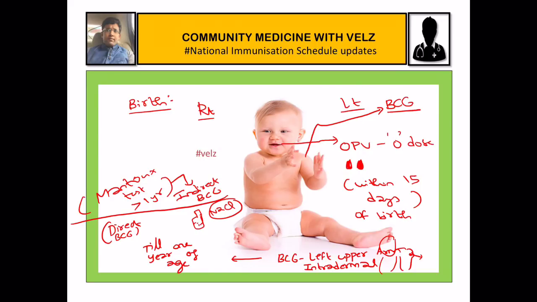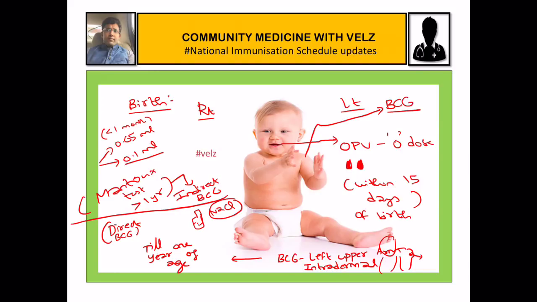Then what is the dose of BCG? There are 2 doses, 0.05 ml or 0.1 ml. If the child is less than 1 month, as when we are giving at birth, it is 0.05 ml. If you have missed it at birth and are giving after 1 month, then it should be 0.1 ml. Okay, this is all about BCG.